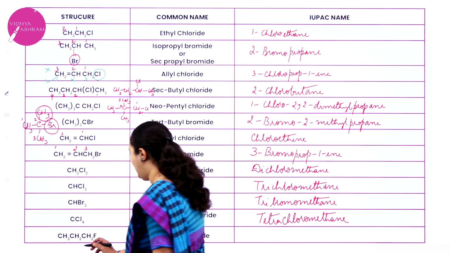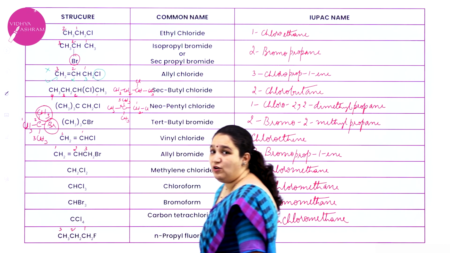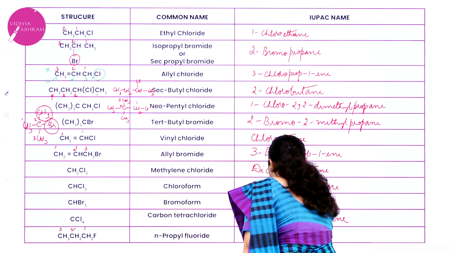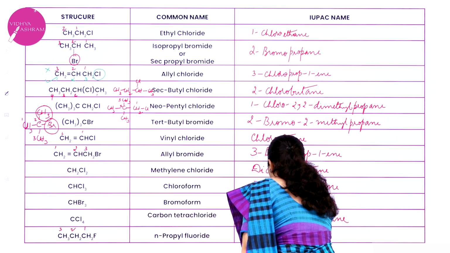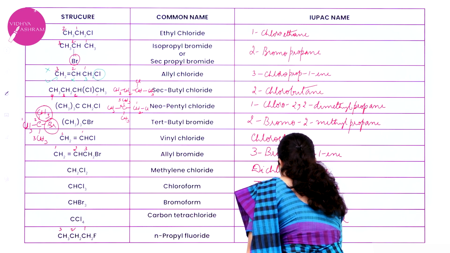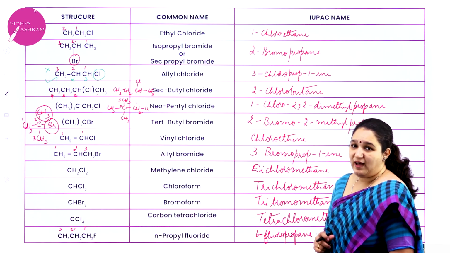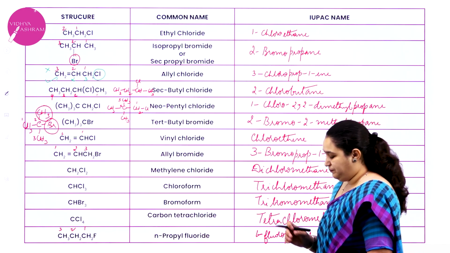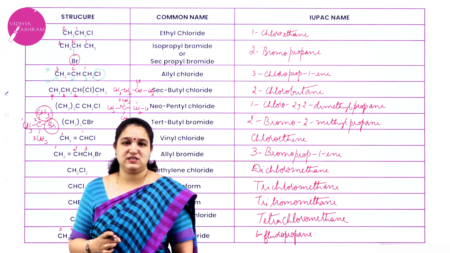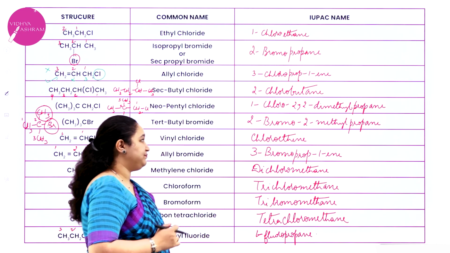Last one, I have 1, 2, 3. So first carbon atom we have fluorine group. So it is fluoro. It is 1-fluoropropane. Okay. So I hope you have understood about the naming. Wherever necessary, please pause the video, try to understand and write it again and practice. Okay. Some more we have.